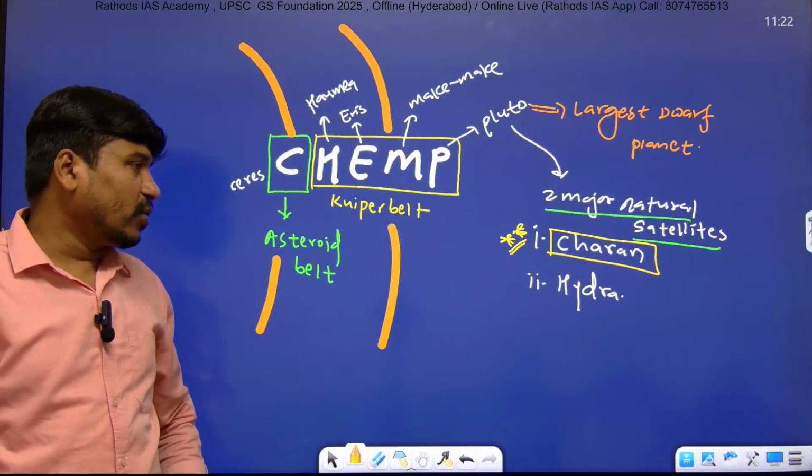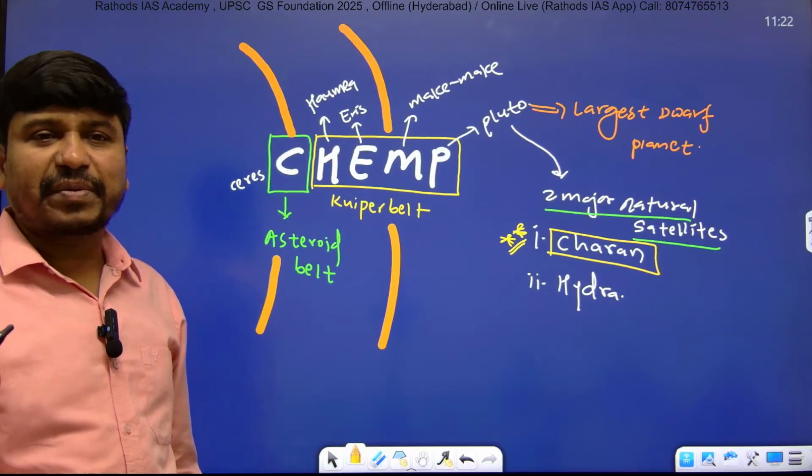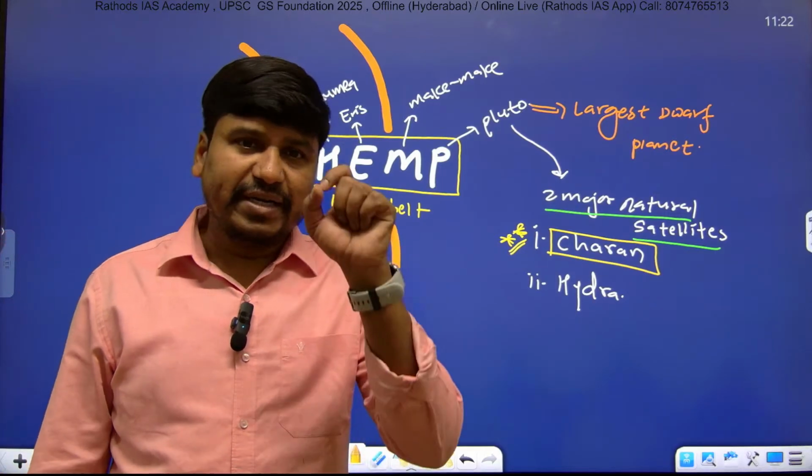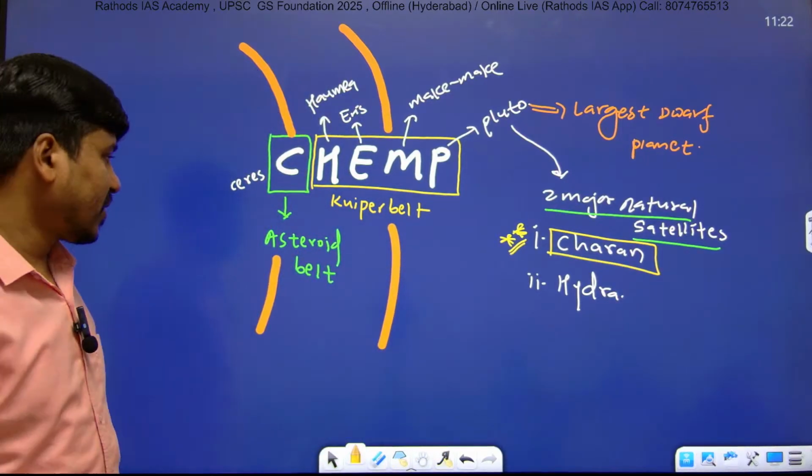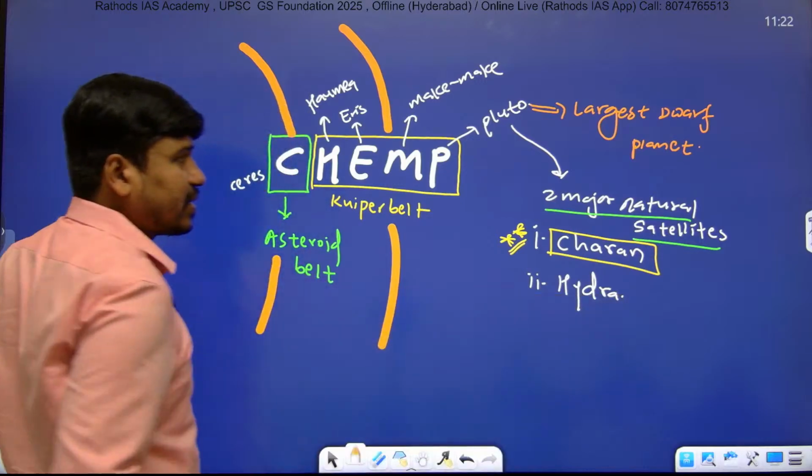And among the 5, how many revolve in the Kuiper belt? The answer is 4. And how many dwarf planets revolve in the asteroid belt? The answer is 1. And which is that? Ceres, right? Okay, next point is over.